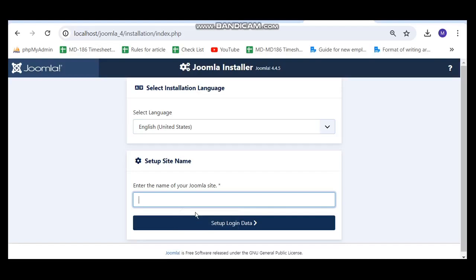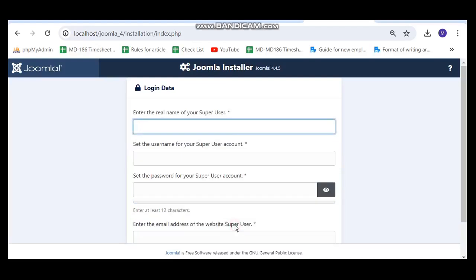As for me, I will write only, for example, my Joomla 4 site, and I will click on setup login data. Here it is asking for the real name of the super user. That means we have to enter our name. In my case, I will add this.